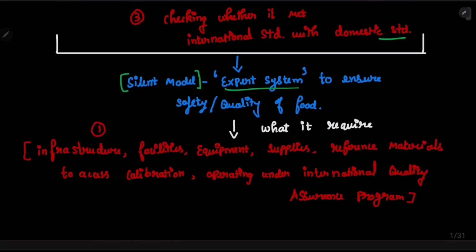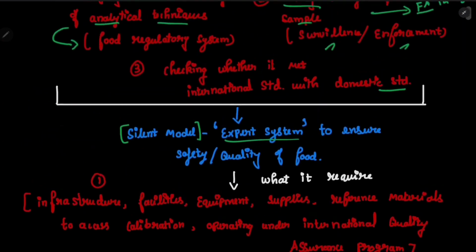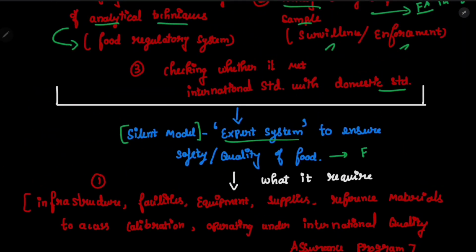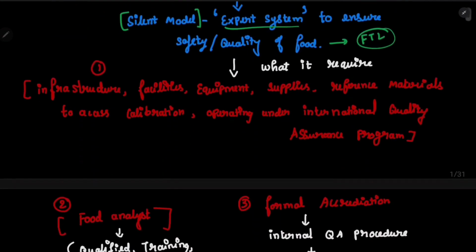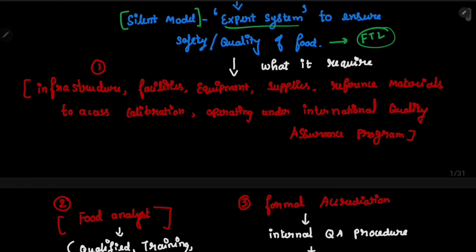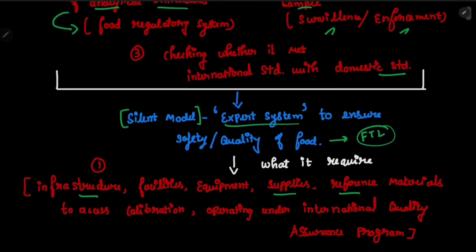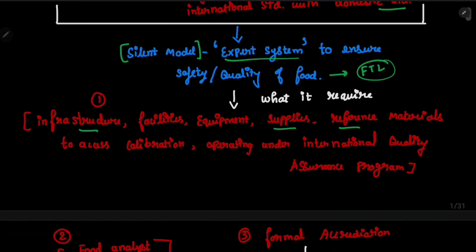So to ensure the safety and quality of food, what is the requirement of a food testing laboratory? We can say infrastructure, facilities, equipment, supplies and reference materials, which we have said here, international and domestic standards. These are considered as reference materials, right? And to access the calibration and operate under an international quality assurance program. So these are some basic requirements.